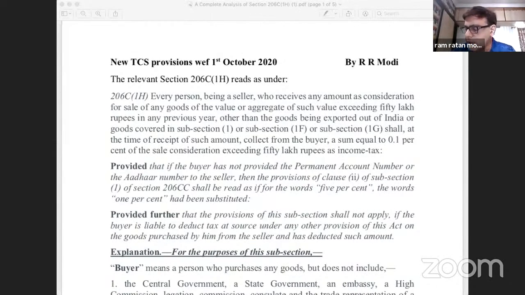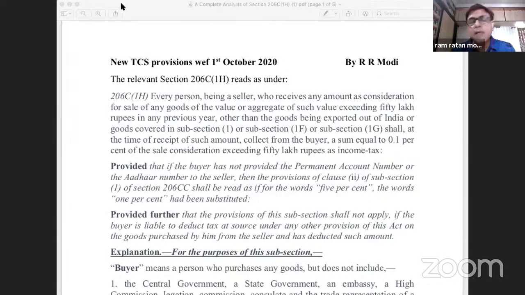For every buyer you have to see that the ceiling of rupees 50 lakhs is crossed in that financial year. If these two conditions are satisfied, then TCS at the rate of 0.1% will be applicable.